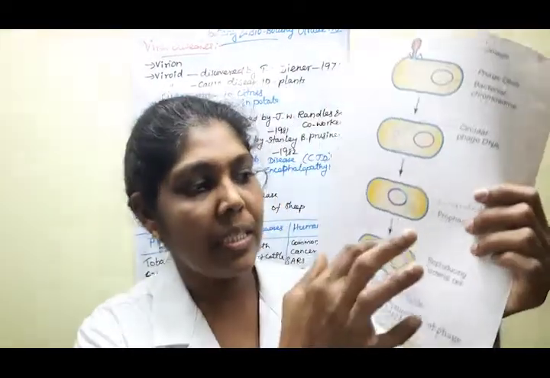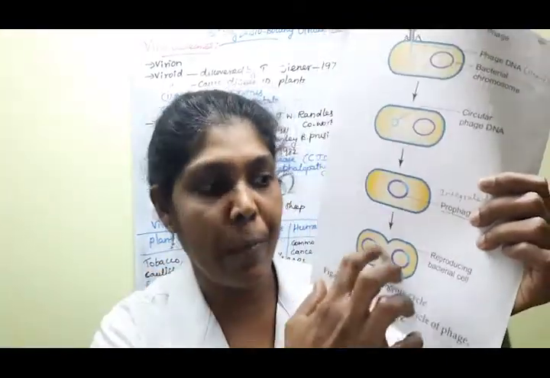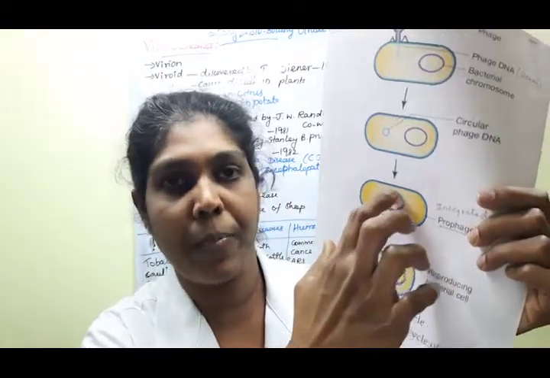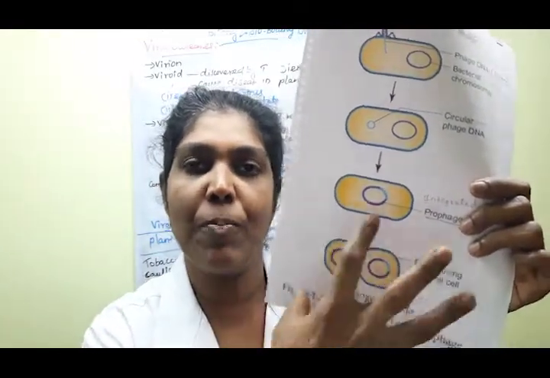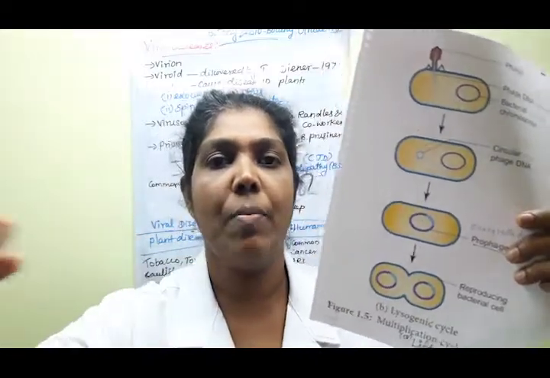Suppose there is multiplication of these bacterial cells, so along with the prophage only. Already you know this is the prophage, the integrated form of the phage DNA. If we want to multiply or divide this bacterial cell, it divides along with the prophage of this phage DNA. So that prophage stage only can be divided. Understood, no? Say yes or no? So this is the second cycle, the lysogenic cycle of these phages. Clear? Say yes or no?